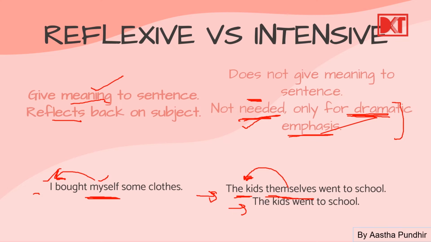ऑल राइट, तो ये बस एम्फसिस, एक ड्रामेटिक एम्फसिस के लिए है. अगर हम themselves यहाँ पे नहीं डालेंगे, लाइक द सेकेंड सेंटेंस किड्स वेंट टू स्कूल, तो इसका भी मतलब सेम ही रहेगा. All right, I hope you have understood the difference between reflexive and intensive. Okay, and these are also called as emphatic pronouns, emphatic ones.